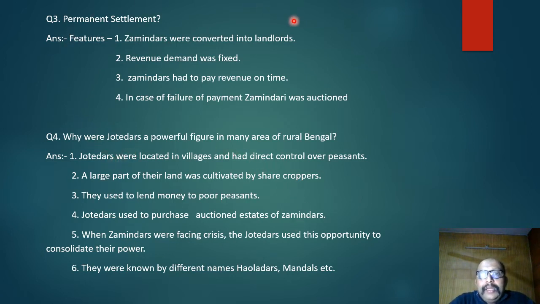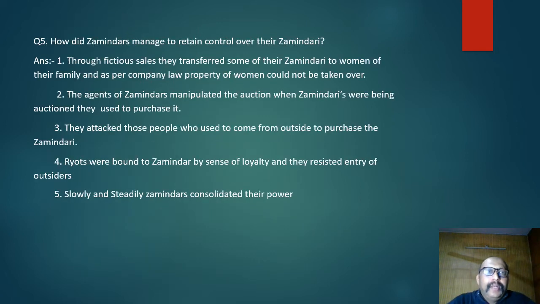And here, this revenue system was being introduced by Britishers in Bengal. So, what were its features? That has been very categorically told to you. So, these four questions, if you are able to do, then we can move to the next slide, slide number three. Here, basically, we talked about how the company had a very strict policy regarding submission of revenue.